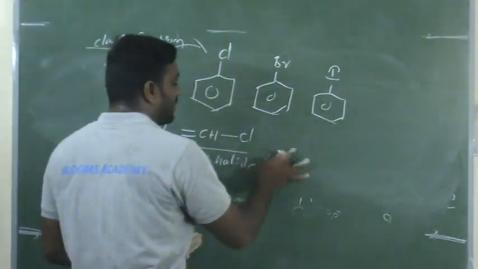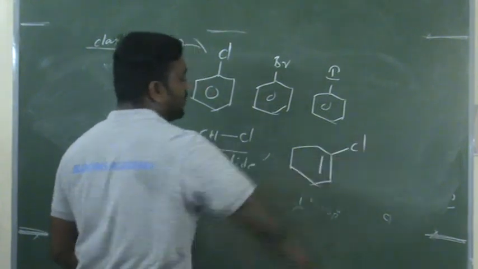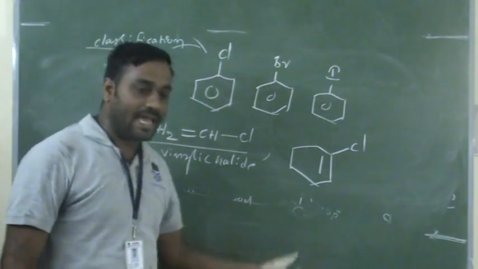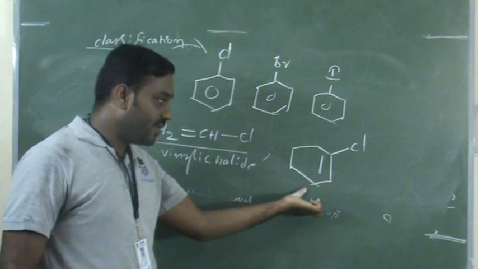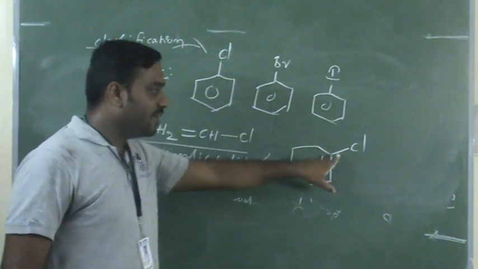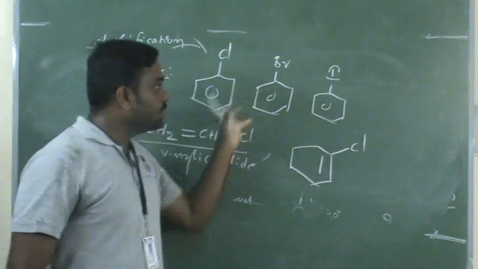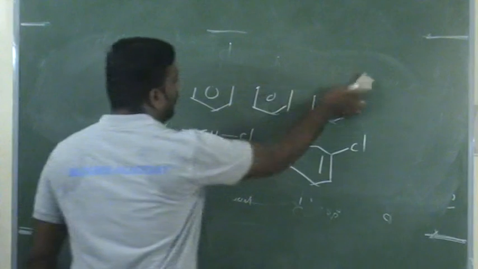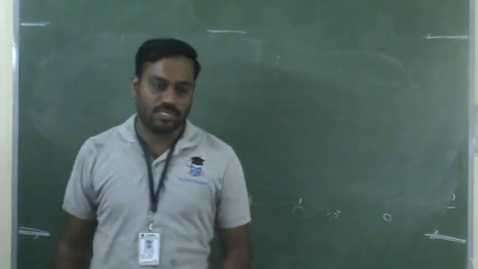Now tell me, what is this one? Which one does it belong to? This does not belong to allylic halide. It again belongs to vinylic halide. Why? The halogen atom is directly attached to the carbon-carbon double bond. So this is the classification, a major part of this chapter. Once you understand the classification, we are going to discuss nomenclature.